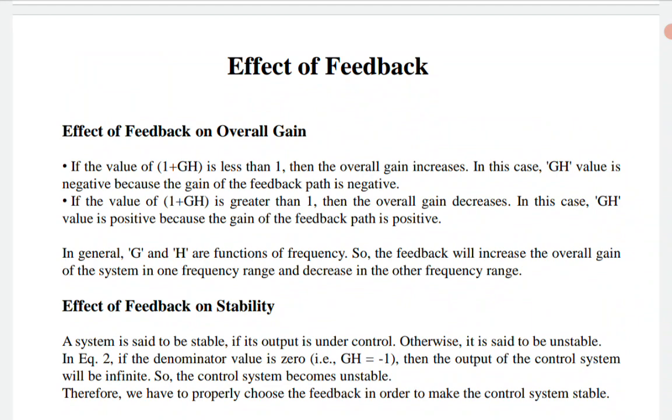In continuation to control systems, the knowledge of feedback connections is very essential, and what the performance of feedback is, and what the effects of feedback are with respect to overall gain and stability, that is very essential. Then only you will find that thing much easier, otherwise you have some puzzle.